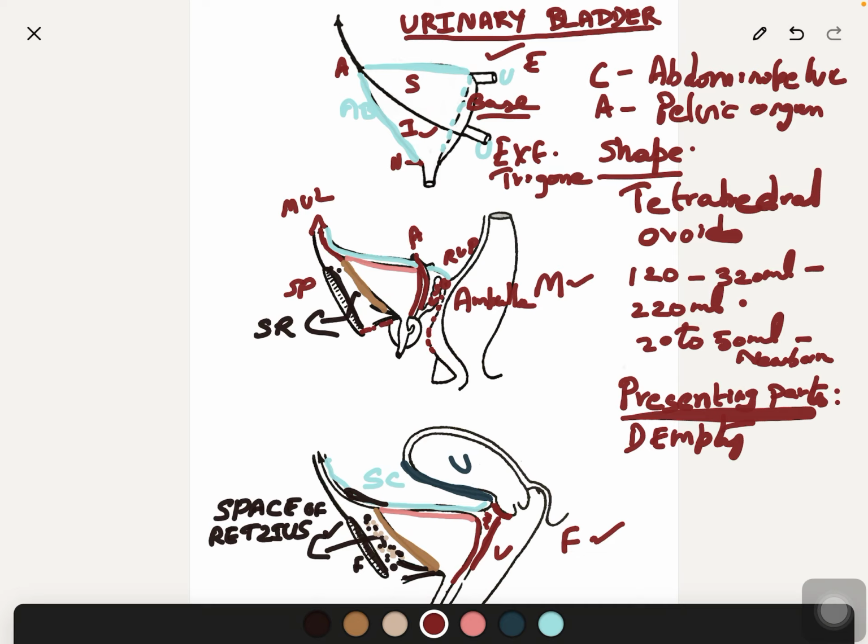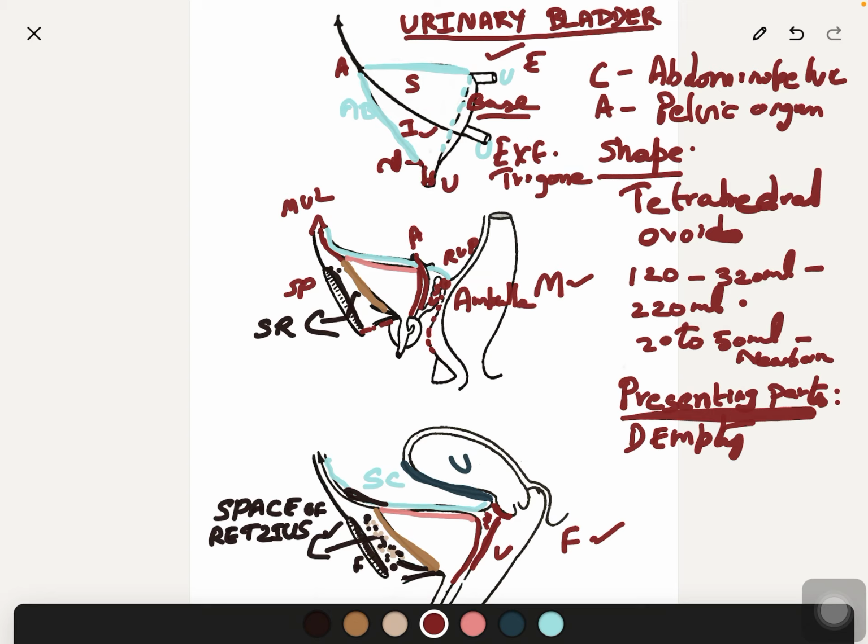Before that, we will see the neck of the urinary bladder. Anatomically, what is the neck of the urinary bladder? So this is the neck. The neck of the urinary bladder is the lowest point from which the urethra begins. So this is the urethra.